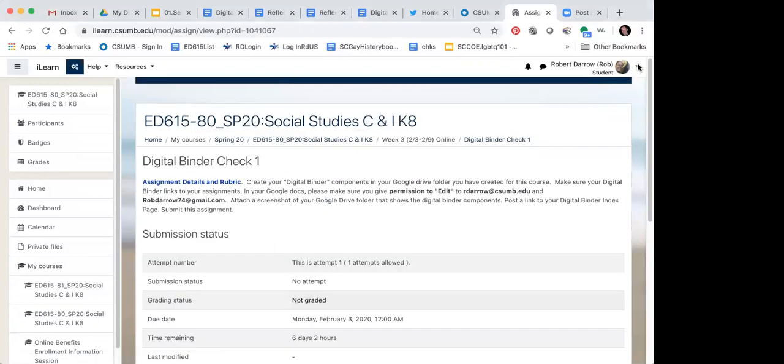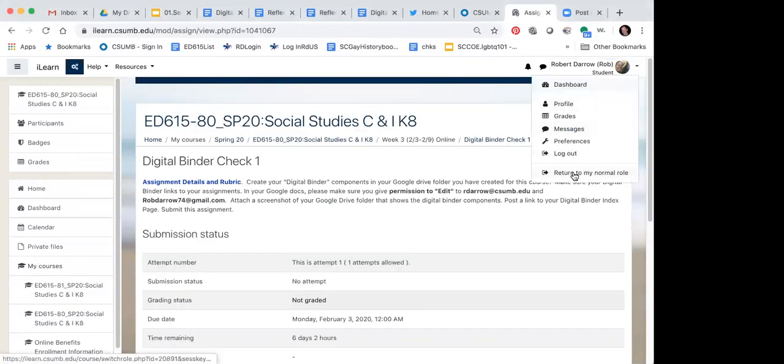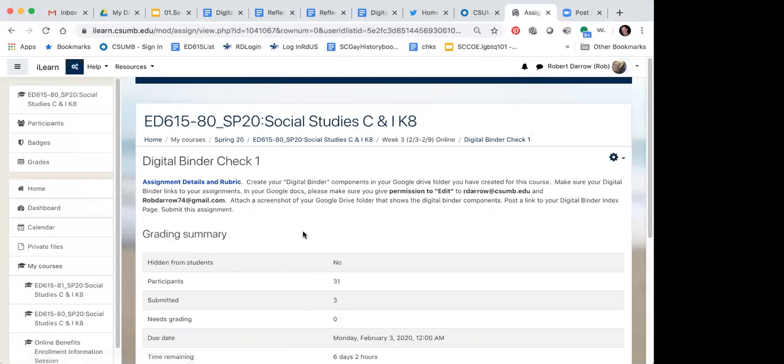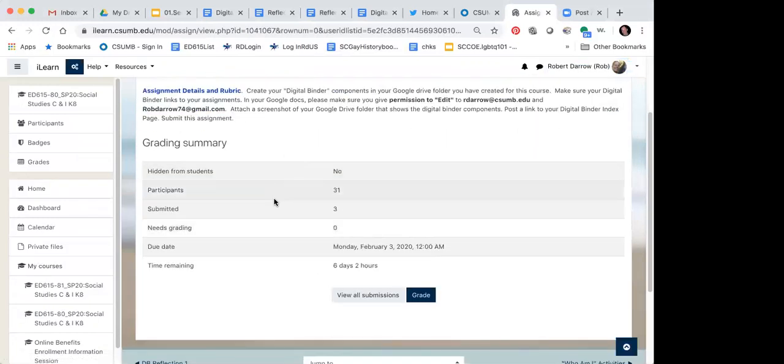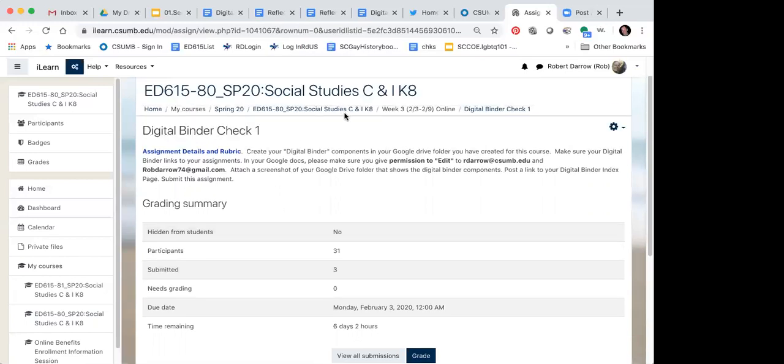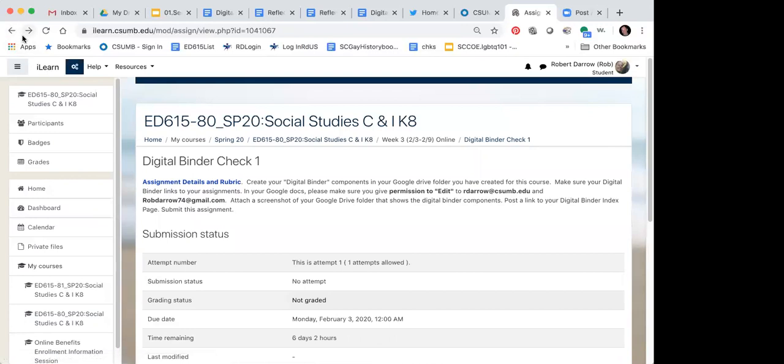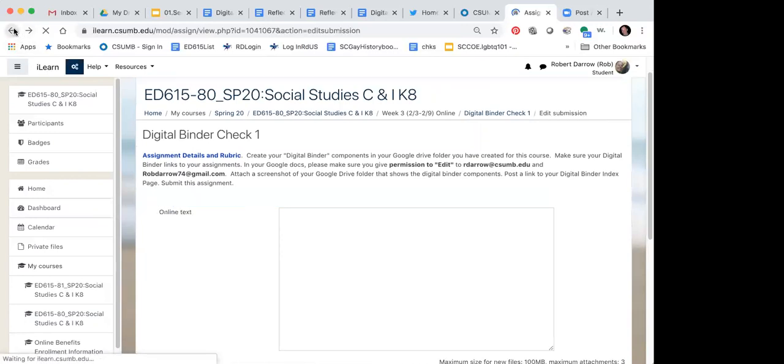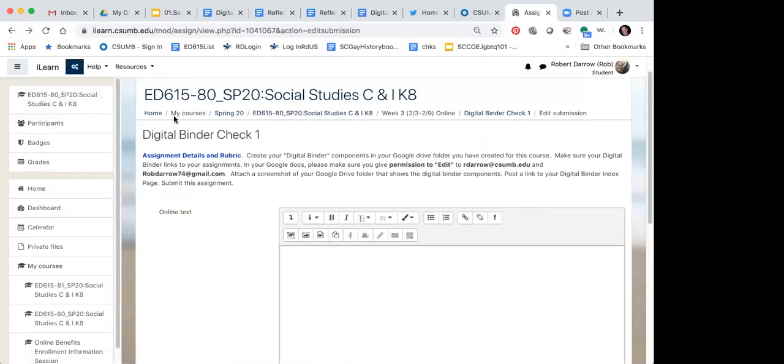The other thing I wanted to show you about this page, when I go back to my normal role as the teacher, is that on any one of these pages, it tells me how many people have submitted assignments. So I know there's 31 of you, and so I should see how many have been submitted to be 31. So if I go back to the assignment section, I'm going to have to go back this way.